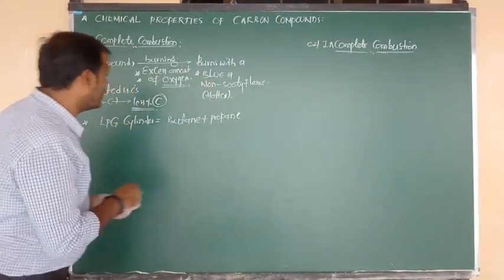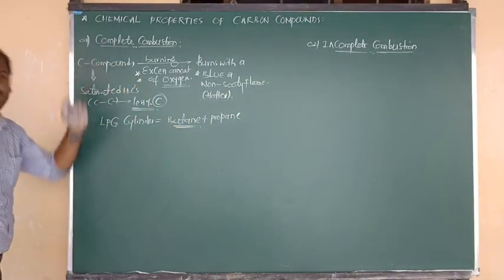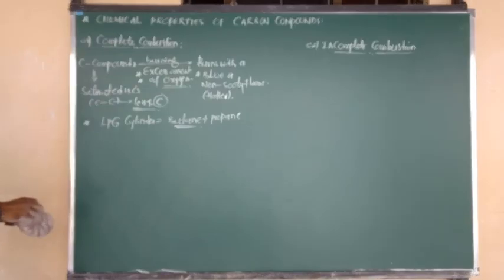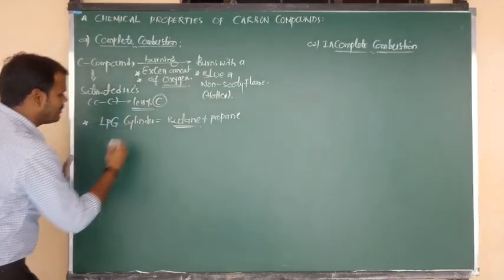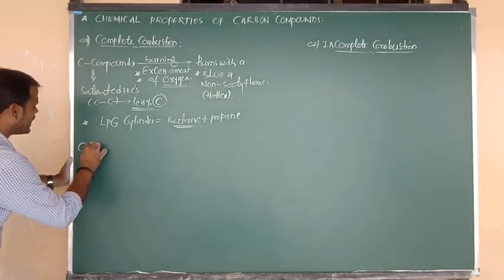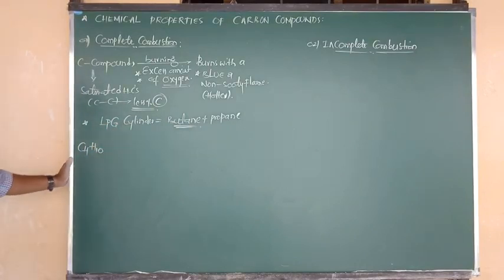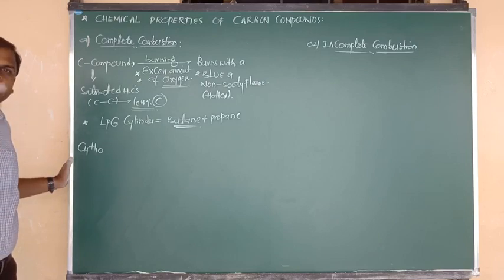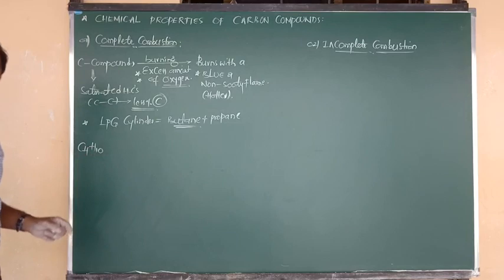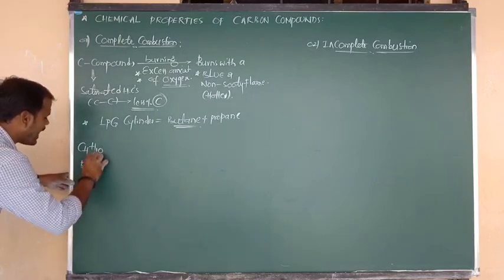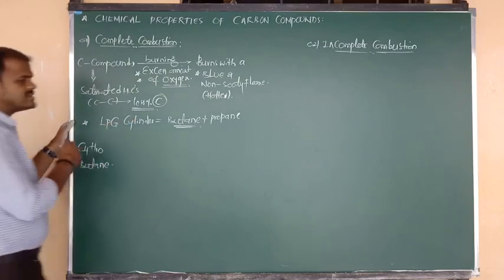Okay? Good. So how does butane in the LPG cylinder undergo combustion? That reaction I am going to show you. Inside the LPG cylinder, which hydrocarbon is there? Butane is there. What is the formula of butane? C4H10, because of CnH2n plus 2: 4 twos are 8, 8 plus 2 is 10. So it is a saturated hydrocarbon. Its name is butane, the gas present in the cylinder, that is LPG.